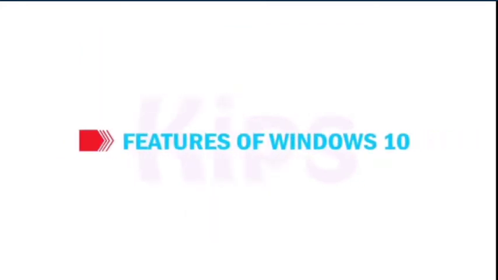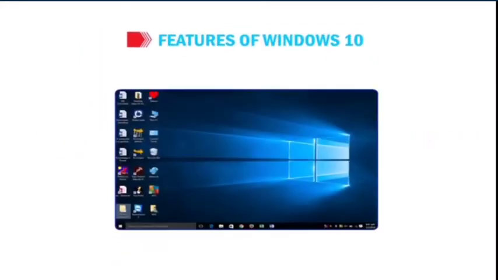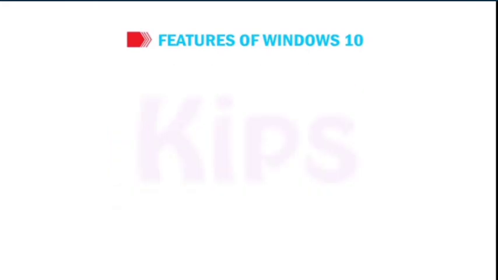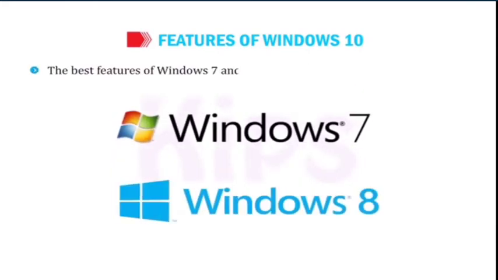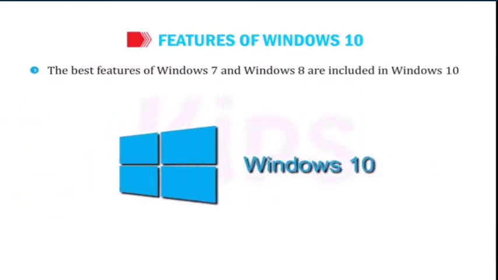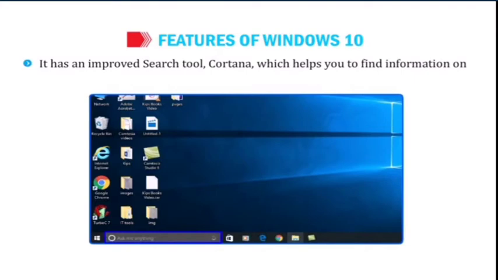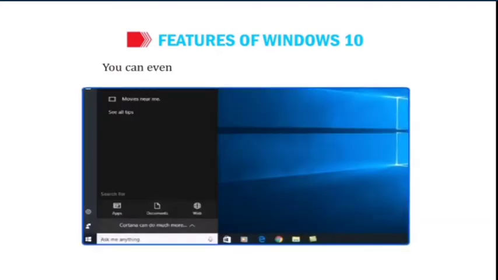Features of Windows 10. Windows 10 is more attractive with a complete set of new pictures, themes, and icons. The best features of Windows 7 and Windows 8 are included in Windows 10. It has an improved search tool, Cortana, which helps you to find information on your system or the web directly. You can even give voice commands to this search tool.